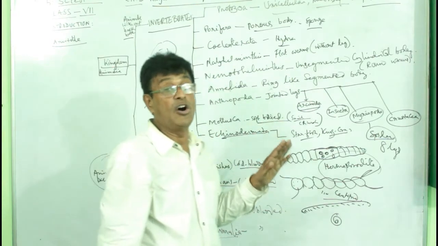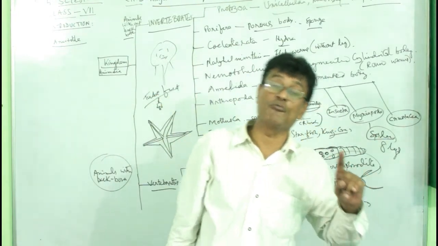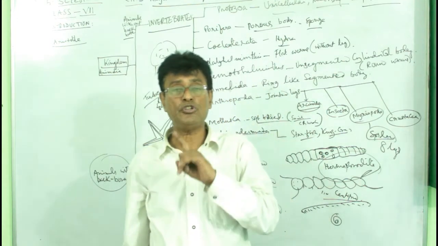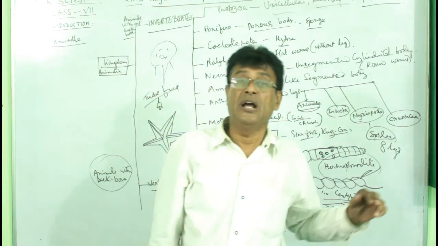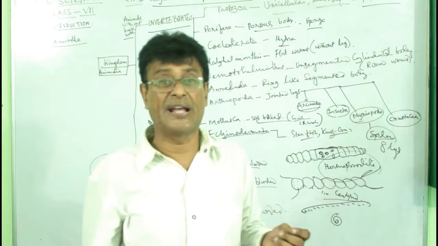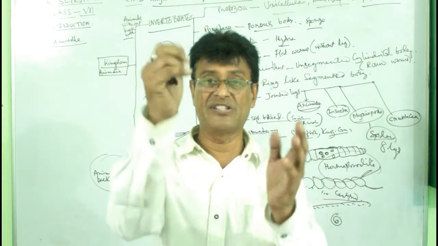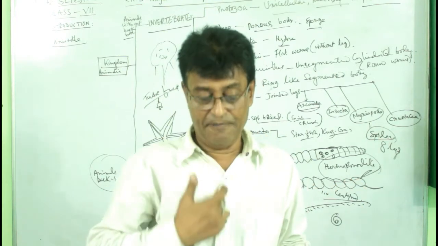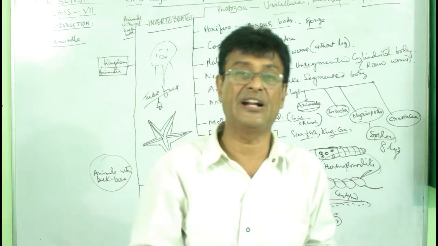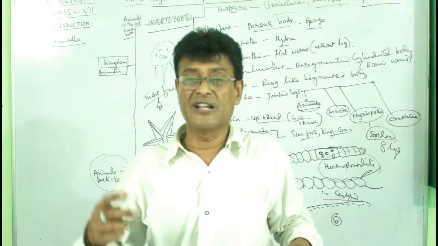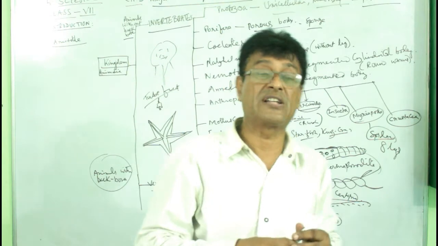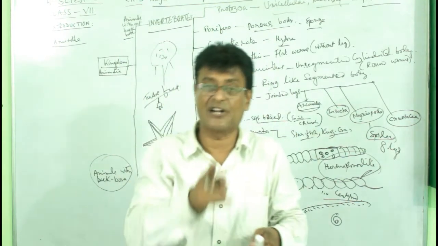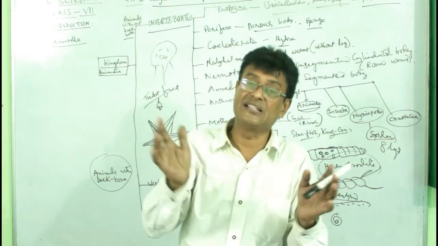So these are all invertebrate groups. That means they have no bones or backbones. When some people want to dissect them, that means cut them and see their body parts, they have to do it from the ventral side, that means from the belly side. Because there is no backbone, they can also be cut from the back side and you can easily see the inside organs.